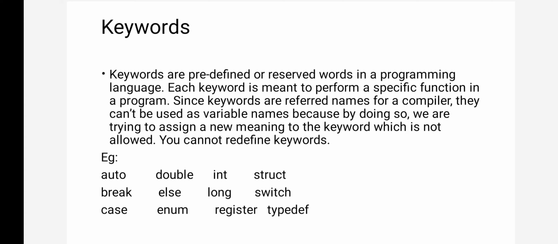Double, int for integer, struct to create structures, break to break the loop. For each and every word there is a specific meaning, and such words are called keywords. So what are keywords? Keywords are predefined words. We cannot use those words as the name of a variable, and we cannot redefine them.